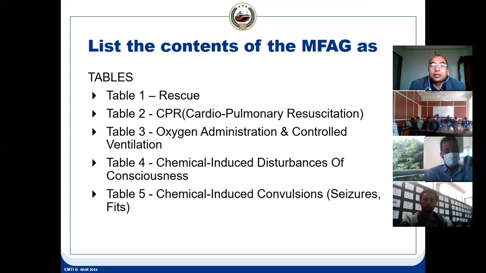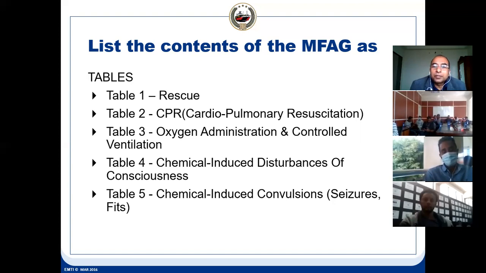Table two is cardiopulmonary resuscitation, the artificial respiration we give, and then oxygen administration and control of ventilation, so that the oxygen is maintained.